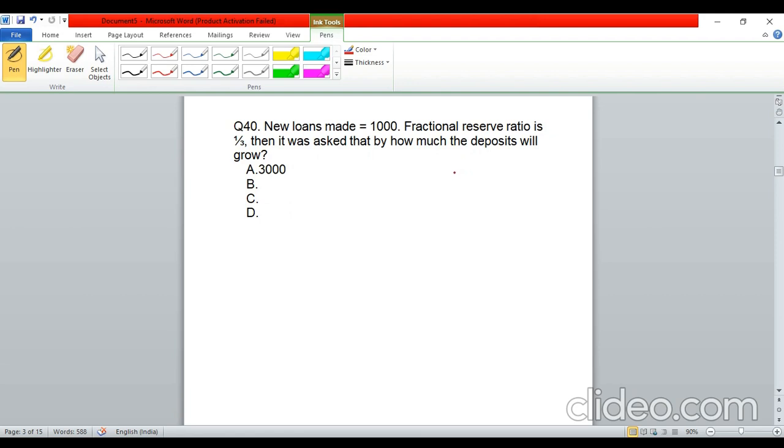So I think again a very straightforward question. First you will find the deposit multiplier. So that will be one upon the reserve requirement. That is 1/3, so this will be 3, and then you multiply this deposit multiplier by the change in the loans, that is the new loans made. So 1,000, so this will be 3,000. I think 3,000 was one of the options. Other options I am not able to remember, but I hope 3,000 was the answer for this one.